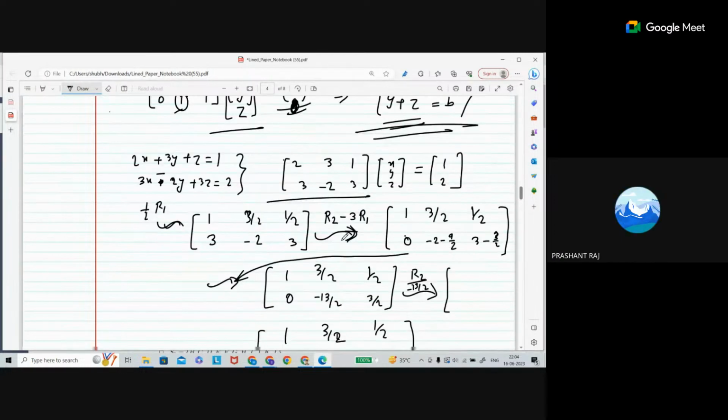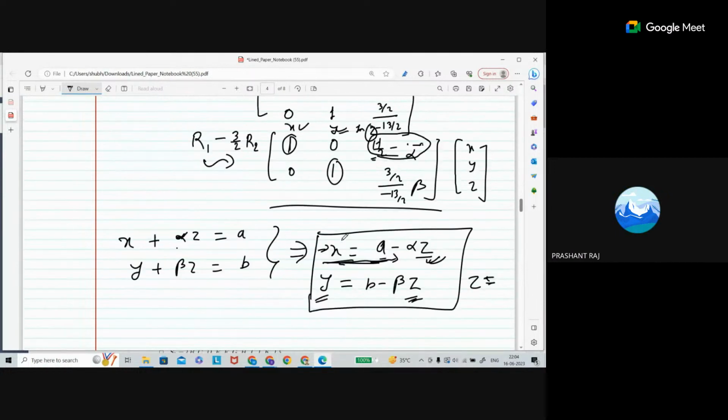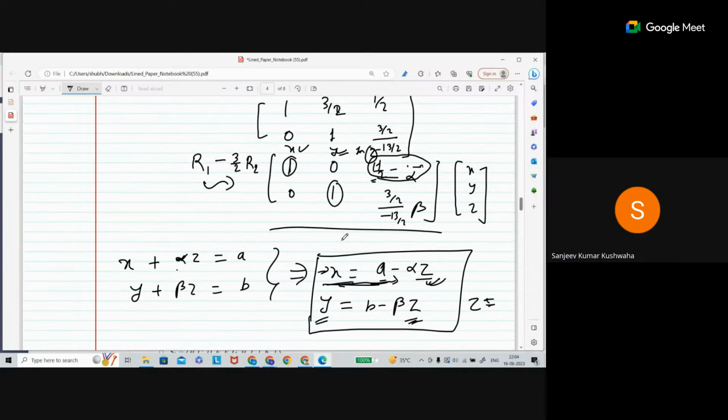If a variable is present in more than one equation, then it is going to be independent. Sir, if it was a 3 by 3 matrix, then Z may or may not have been independent, or should it always be independent? Sorry, if it is a 3 cross 3, then there is a possibility.